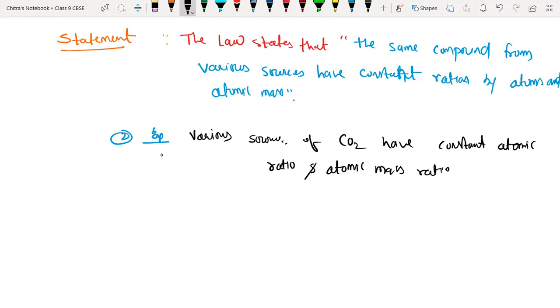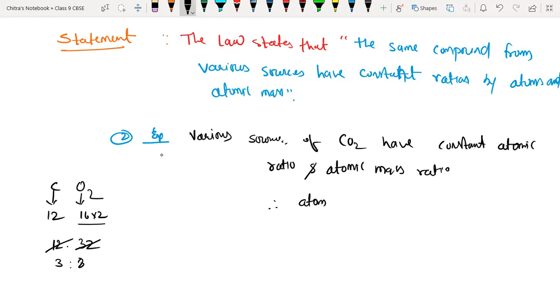And this is what we have to calculate here. Carbon has atomic mass 12, oxygen has atomic mass 16, and we have 2 oxygen atoms here, so we have to multiply by 2. So now we have 12 : 32. If we simplify that, 4 threes are 12 and 4 eights are 32. Okay, so we have 3:8. Therefore, the atomic mass ratio.